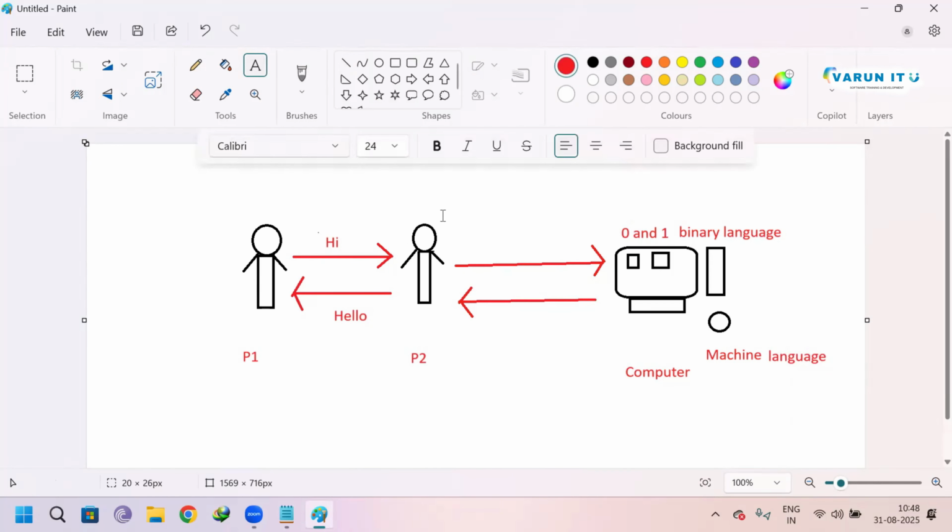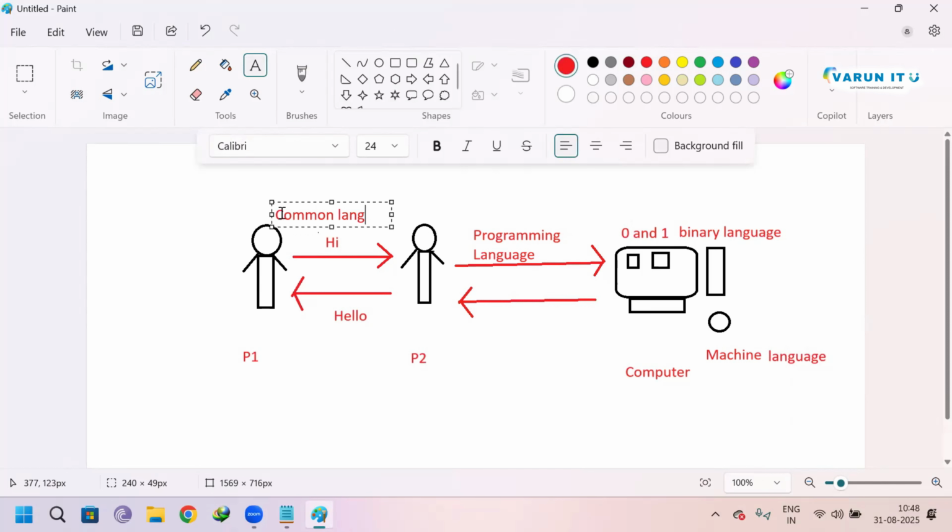Let me write here. What is the mediator? The mediator is the programming language. Here they need a common language. Person to person, what did they need earlier? They need a common language to communicate.